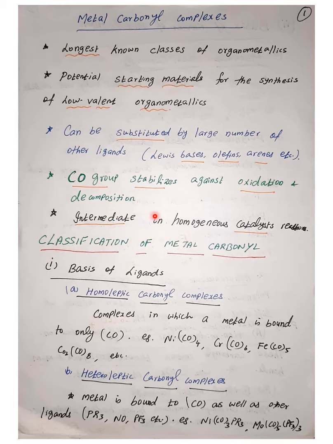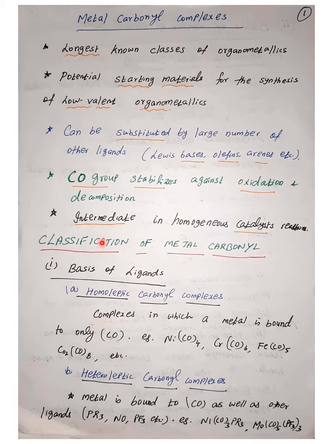We will be talking about the water-gas shift catalyst, in which the cobalt carbonyl is used as an intermediate for the carbonylation catalyst. All these things we'll be discussing. So often the metal carbonyl complexes are used as an intermediate in homogeneous catalysis. And the metal carbonyl complexes are classified into different categories.